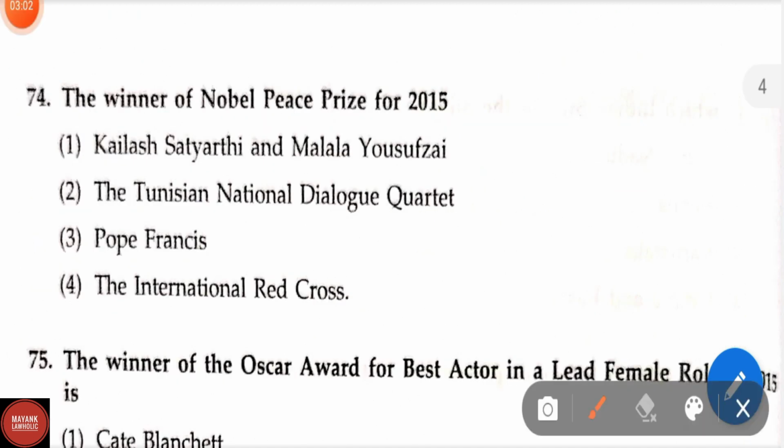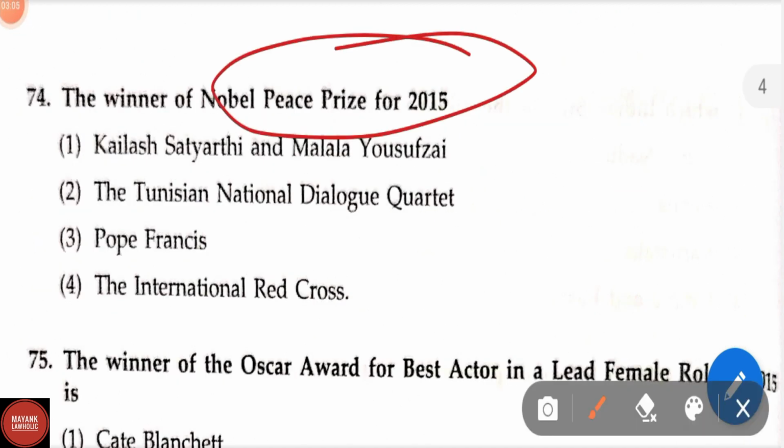Question number 74. The winner of Nobel Peace Prize for 2015. Here again the question is related to current affairs and we have to know the current development in the national prize. So in 2021 the Nobel Prize winners were Dmitry Muratov and Maria Ressa. Two personalities have been given the Nobel Peace Prize for 2021.